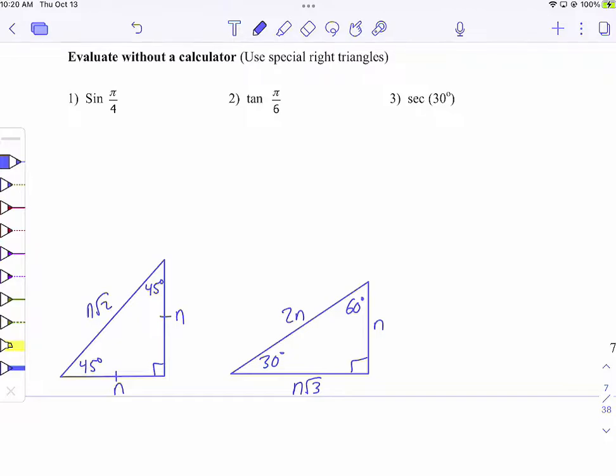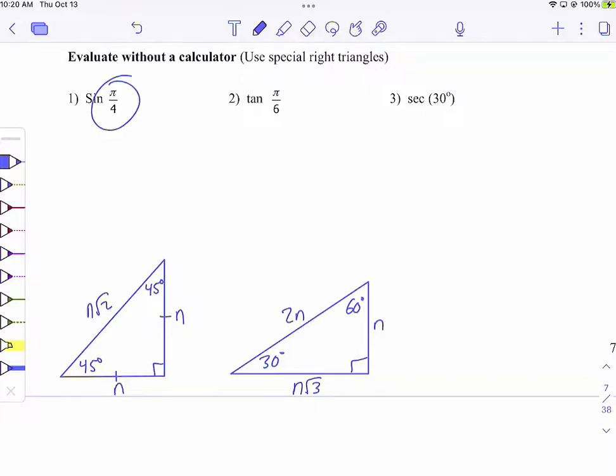You should try to memorize them if you never have. They're the basis for a lot of the things that we do. The reason that we use special right triangles is because these are the easiest triangles to do trigonometry with. They might not seem easy, and it's not easy for everybody, but they're the easiest type of right triangles, and that's why you learn with these triangles, even though when you apply trigonometry to real life things, they're not always going to be just 45, 30, and 60 degrees.